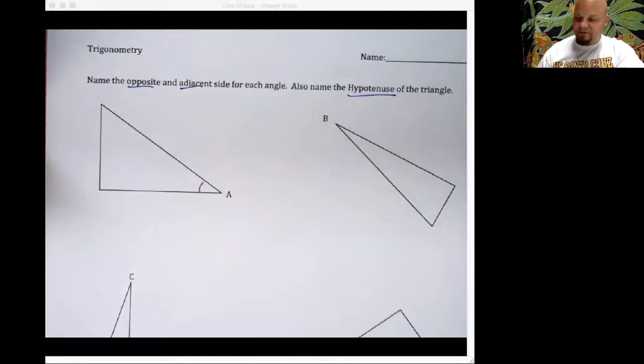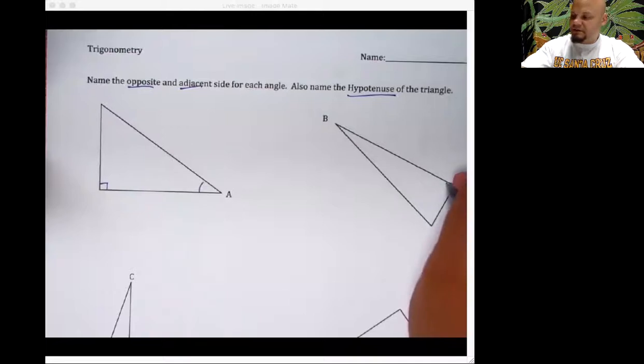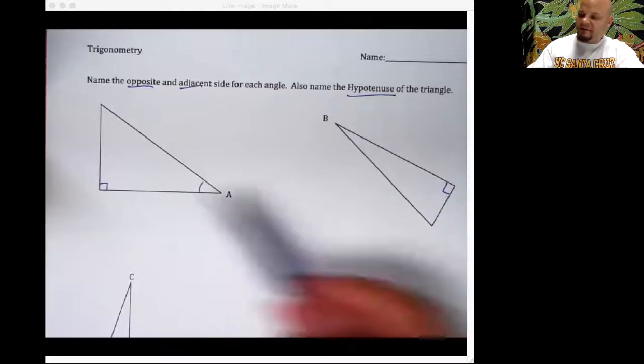Now the other thing we need to put in here is obviously our right angles so that we know that these are right triangles. And I know this probably bugs you. You're like, why do you not just put them on the worksheet, Mr. Beal? Because you must do these worksheets along with the videos, not just watch the video. Watching the video doesn't make you proficient. Doing the action is what's going to make you proficient, and then practicing. We got to practice. I've got all my right angles in.